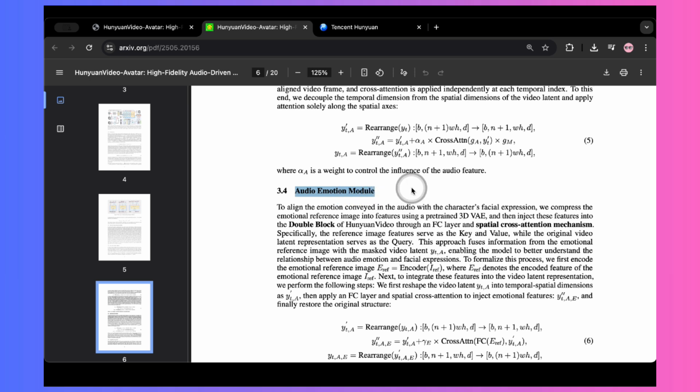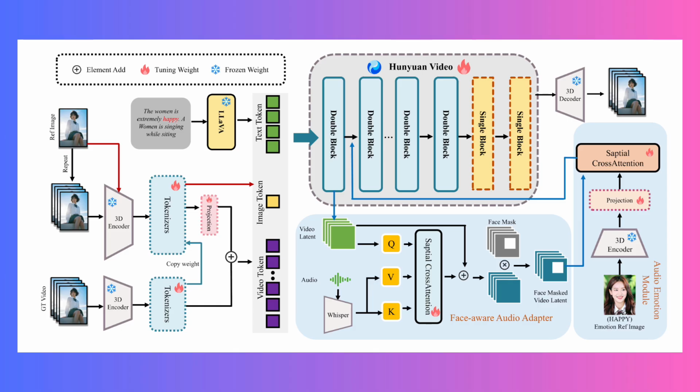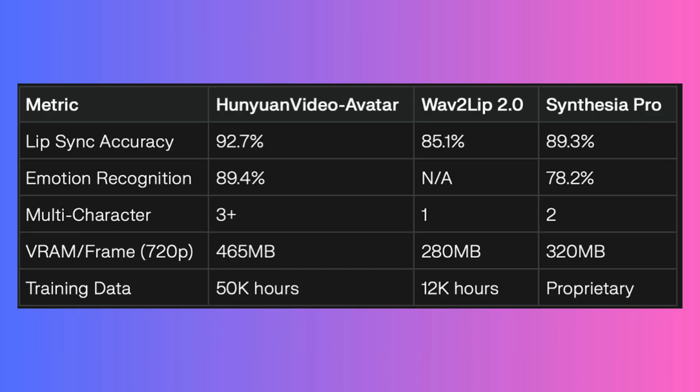It can analyze the emotion in an audio track or even look at a reference image showing a particular emotion and then ensure the avatar's facial expressions genuinely match that feeling. The benchmarks on the CREMA-D dataset, a standard for emotion recognition, show this model achieving around 89% accuracy in conveying the correct emotion in generated videos, which is reported to be better than previous leading models in this specific area.